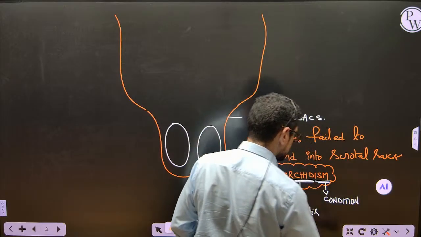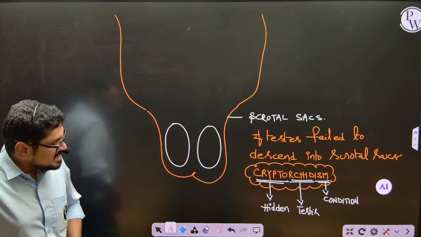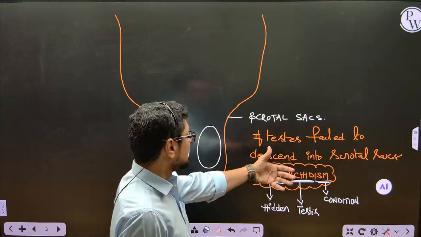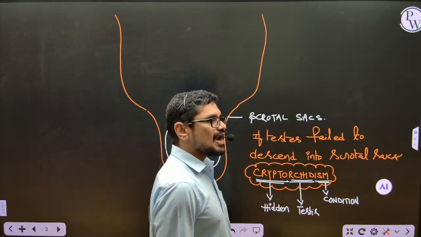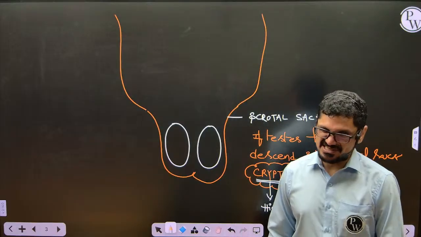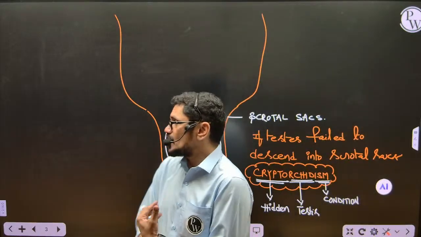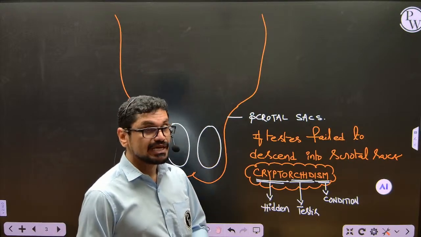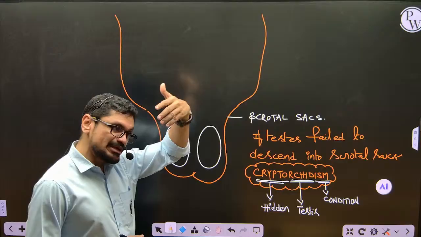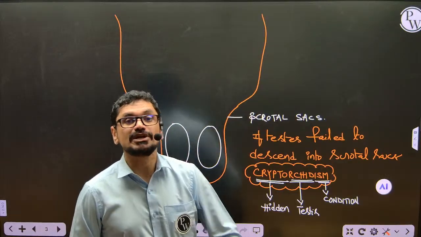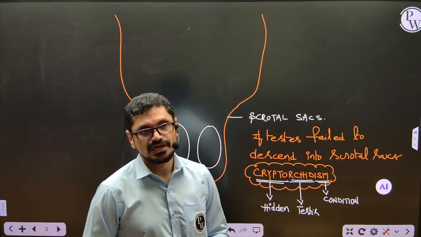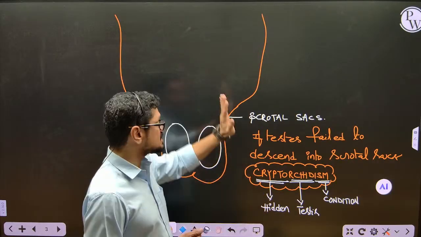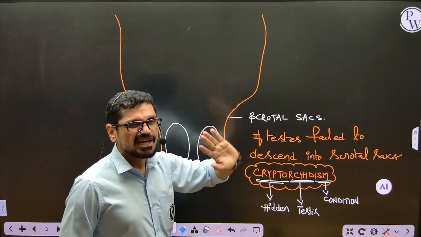So the condition where the testis fail to descend into the scrotal sacs is called cryptorchidism. You know, a small surgery may be required in some cases. If the testes are not going to discharge the function well, if they are not going to do their duty, if they are present inside the abdomen, imagine the spermatogenesis is happening. Spermatogenesis is nothing but the production of sperms. Then no problem. But if it is not producing the sperm cells, if it is present inside the abdomen, then a small surgery is required.